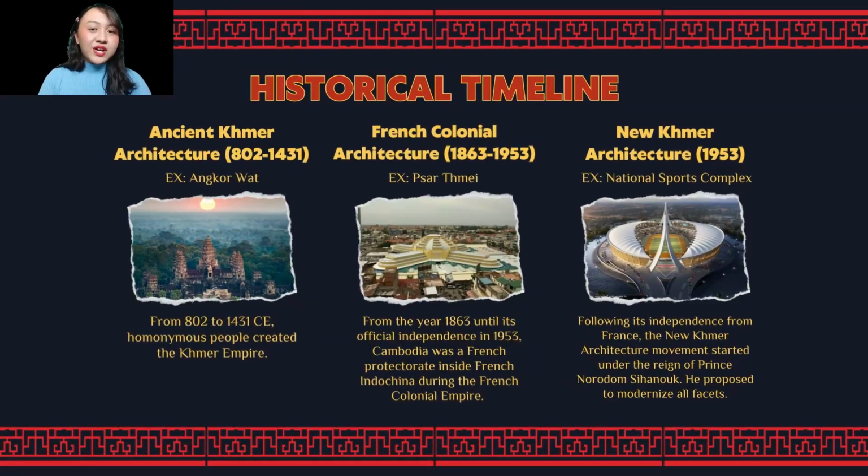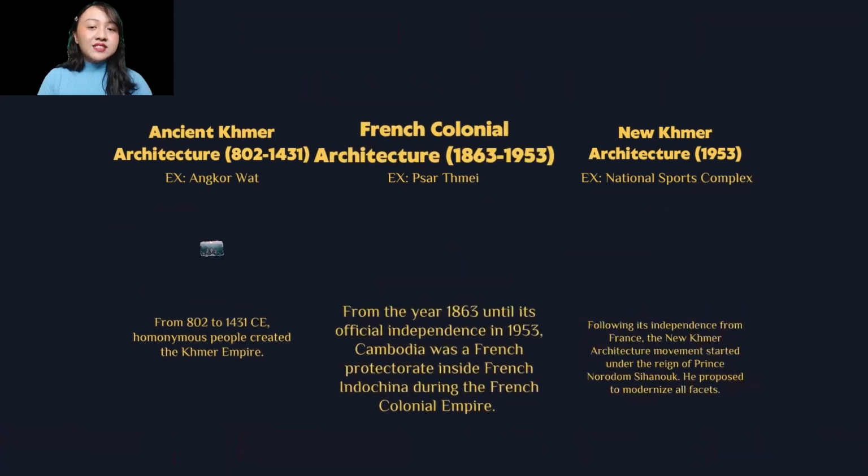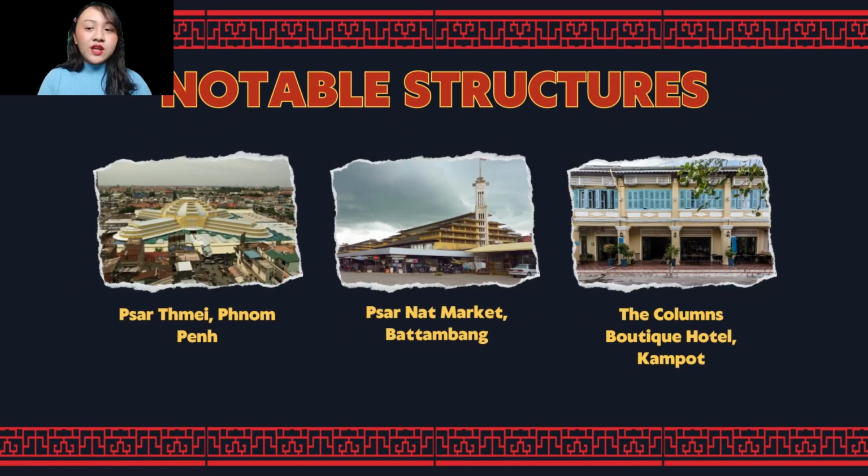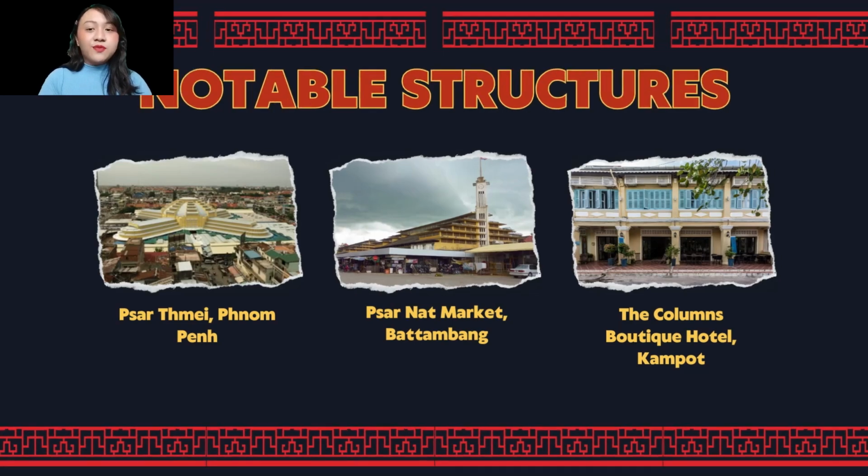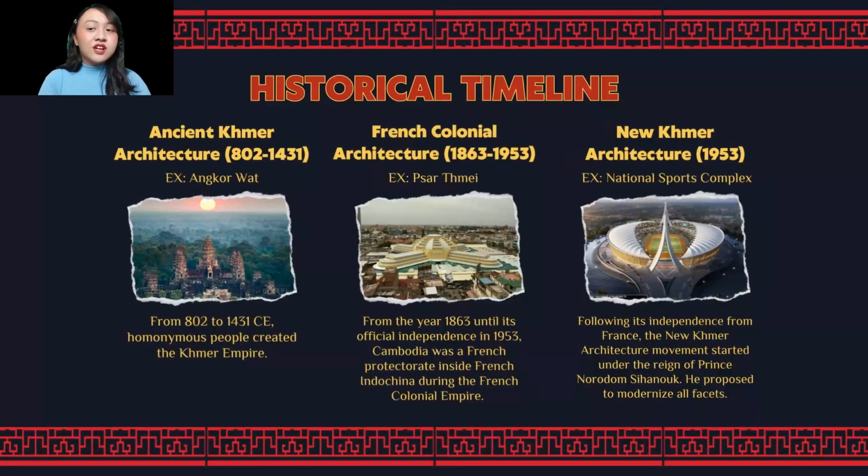From the year 1863 until its official independence in 1953, Cambodia was a French protectorate inside French Indochina. They constructed several buildings, including administrative buildings, banks, hospitals, hotels, and schools. Phnom Penh, Kampot, and Battambang have some of the best examples of French colonial architecture to be found in the country. Following its independence from France, the new Khmer architecture movement started under the reign of Prince Norodom Sihanouk. He proposed to modernize all facets, including agriculture, infrastructure, industry, education, healthcare, tourism, and the arts, in order to lead Cambodia to become a vital component of the global community.